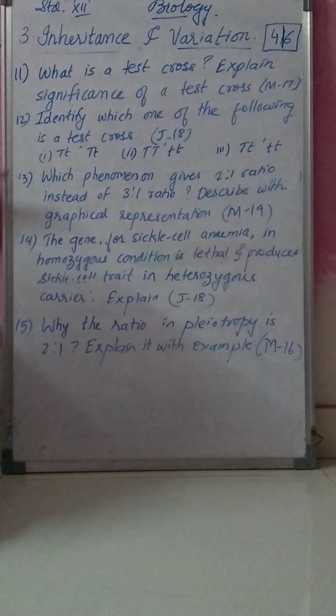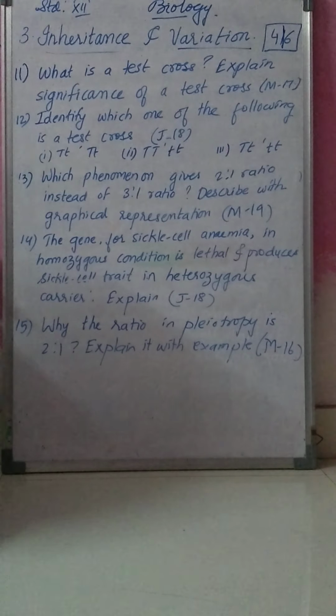So these three questions, question number 13, 14 and 15, are all about pleiotropy. See, question number 14 is, the gene for sickle cell anemia in homozygous condition is lethal and produces sickle cell trait in heterozygous condition. Explain. It was asked in July 2018. Same question. And question number 15, why is the ratio in pleiotropy 2:1? Explain it with example, which was asked in March 2016.